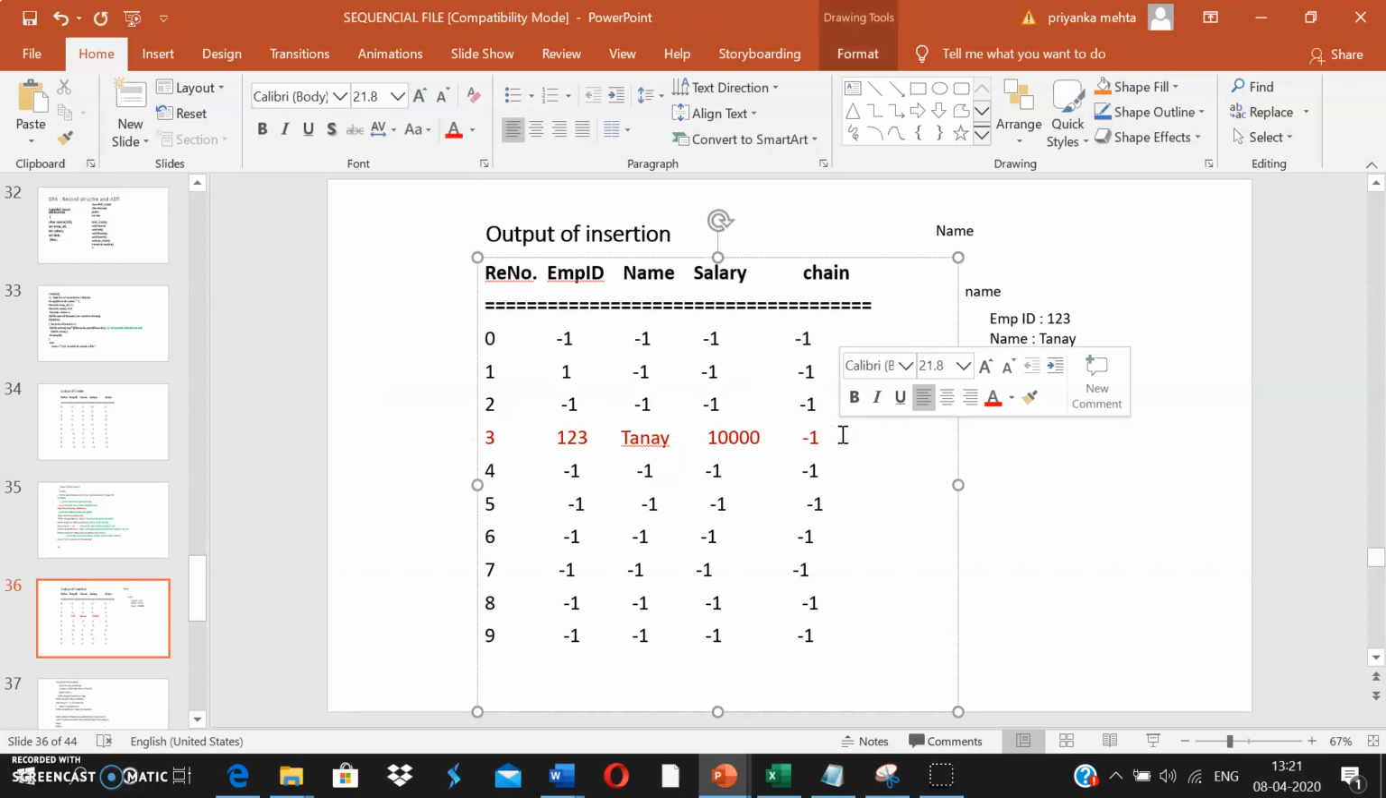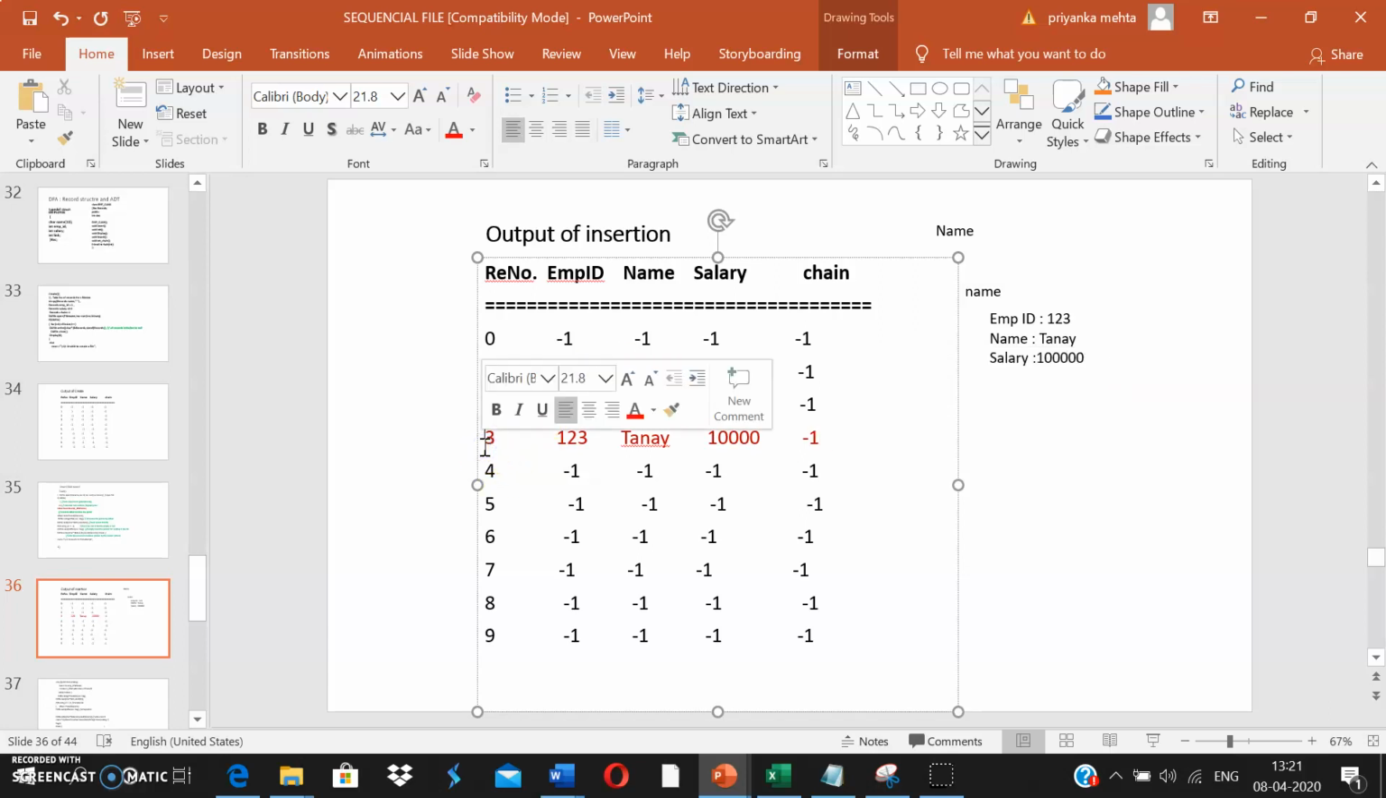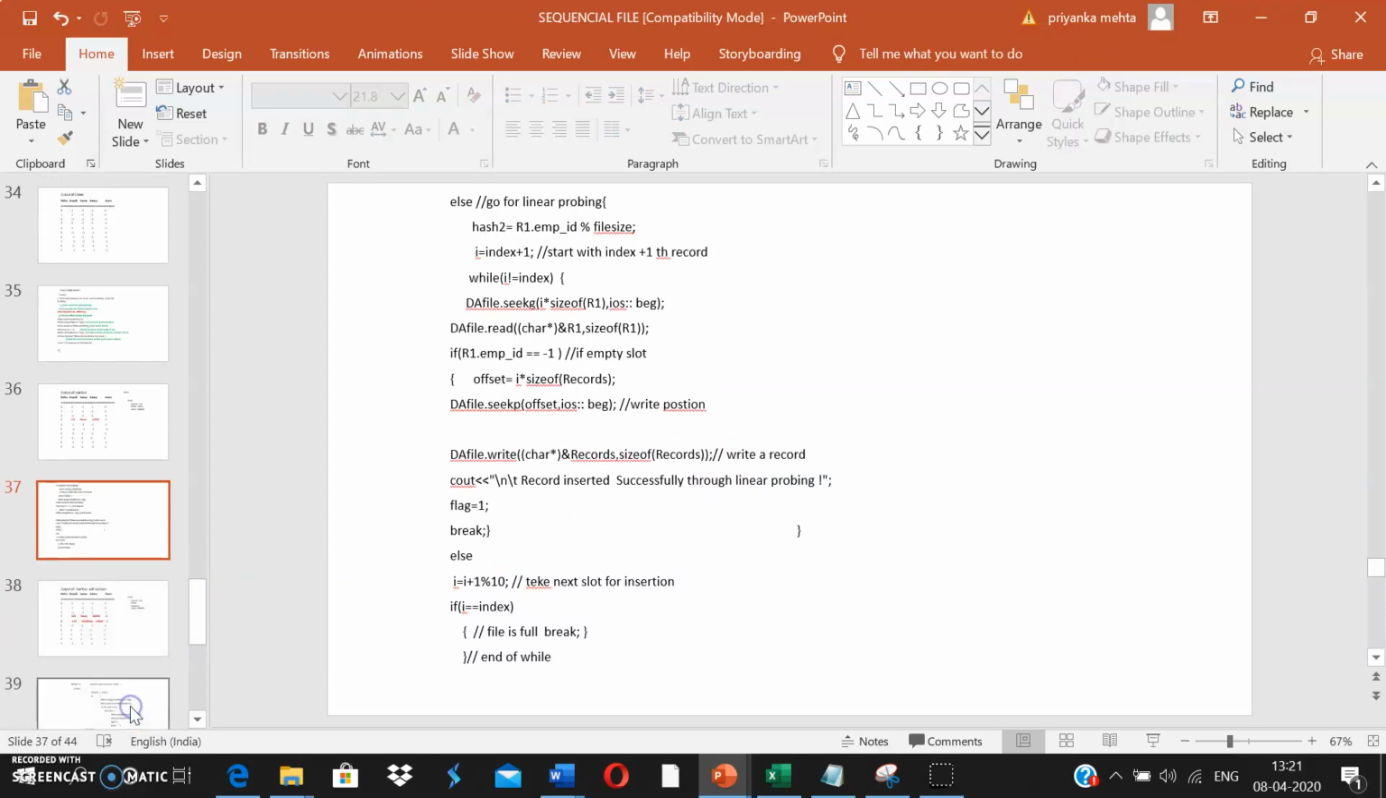So what I have done, I have randomly stored a particular record at a specific position. I have calculated the hash index same as we have done in hashing. Then we have skipped the certain bytes so that I can read this record to check whether this space is empty or not. If this space is empty, I have written my record over here. So this is how we have inserted the record in the first attempt.